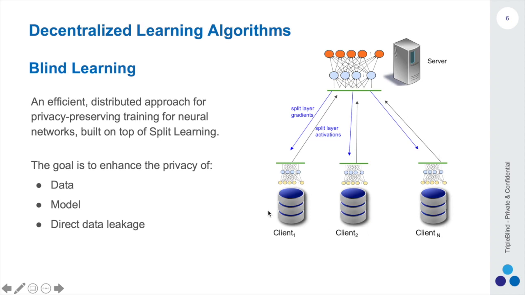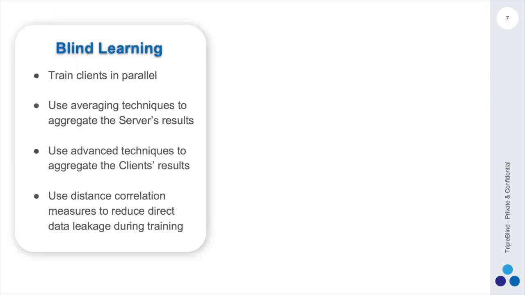The main goals of our blind learning are to enhance the privacy of the data, and in this case, the data never leaves the premises of the client; to enhance the privacy of the model because again, we are only sharing parts of the model with the clients; and on top of that, to reduce the direct data leakage that is caused by exchanging the smashed data with the server. So the main characteristics of blind learning are that it trains clients in parallel, it uses some averaging techniques to aggregate the server's results, and it also uses advanced techniques to aggregate the client's results. And then it uses distance correlation measurements to reduce the direct data leakage during training.